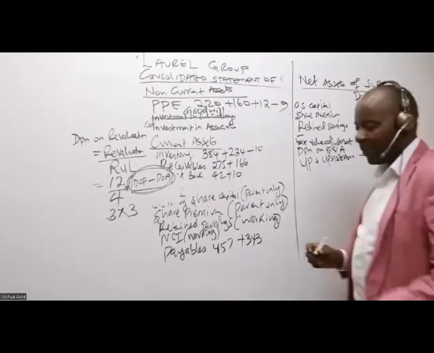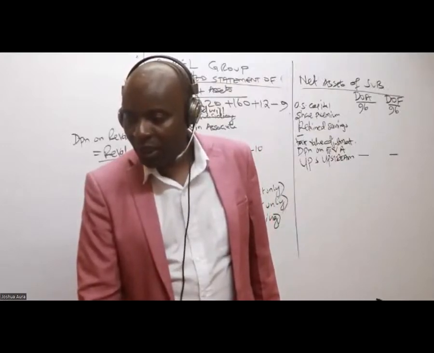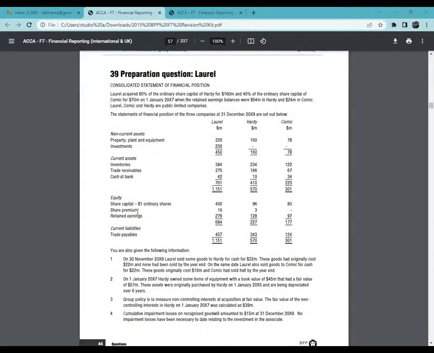How about share premium? Again, we are taking the share premium of the subsidiary. Here the share premium for the subsidiary is 3, not 30. That is why, if it's an exam, I'll always cover the comic. If I'm using Excel, I'll just highlight this in yellow. So 3.